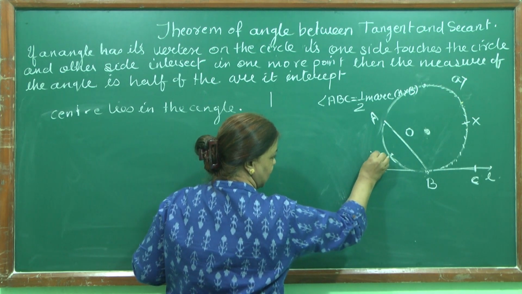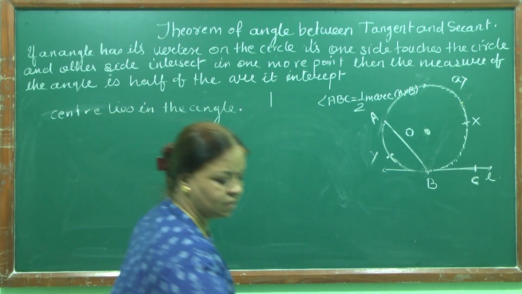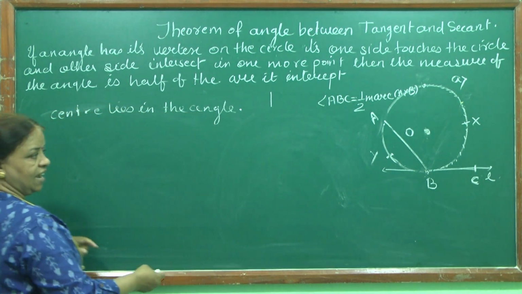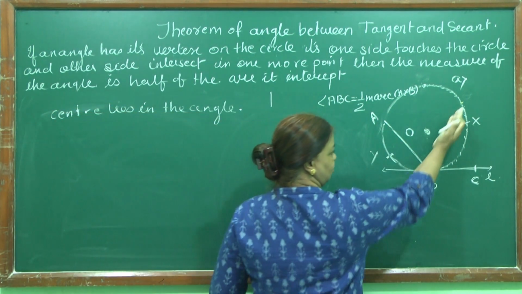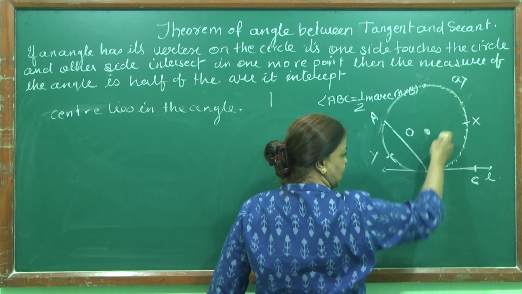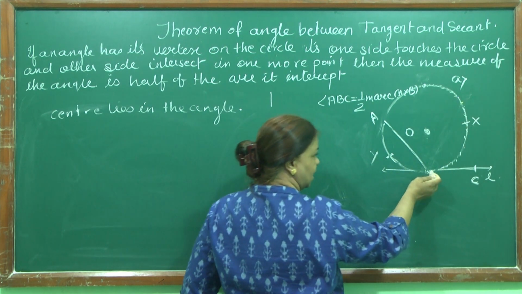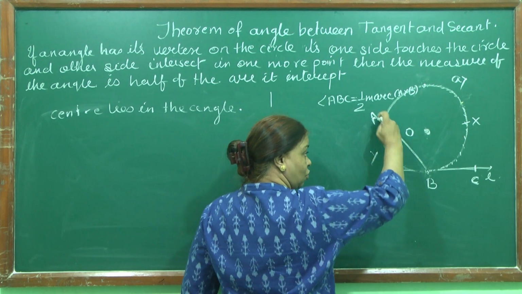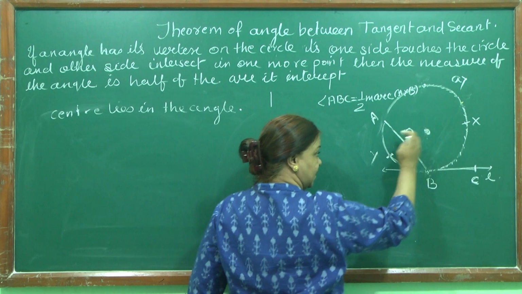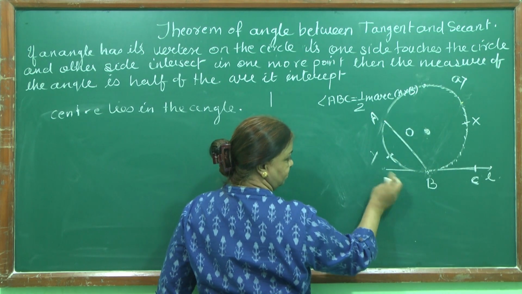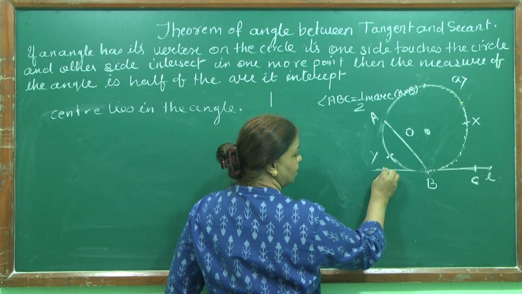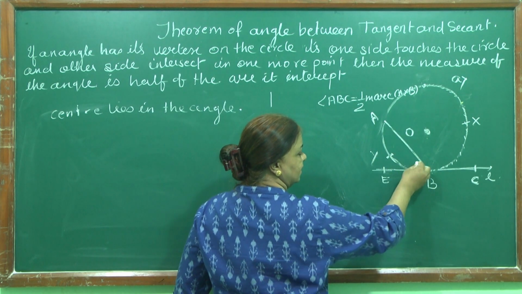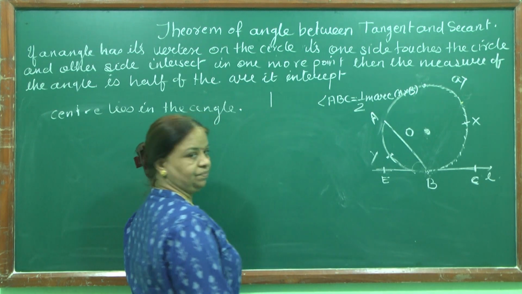Let me mark it as Y. Children, we already proved this when our side of the angle was here: this angle is equal to half of this arc. Now see here, for this line the center is outside. For this angle DBE, let us say, the center is outside.